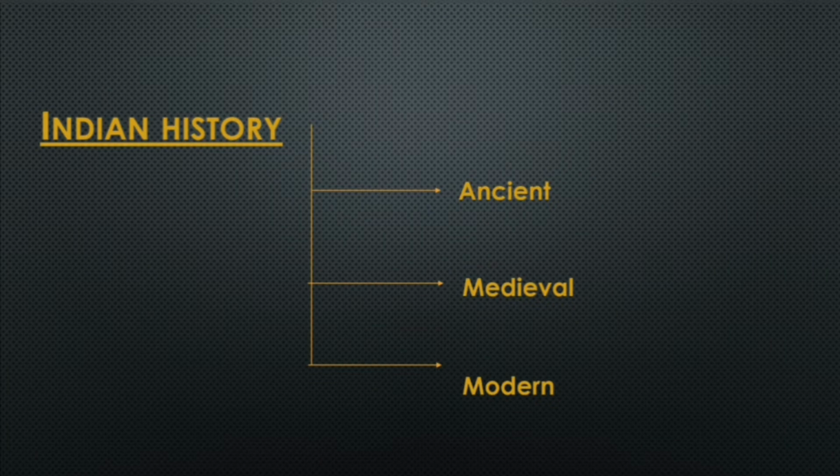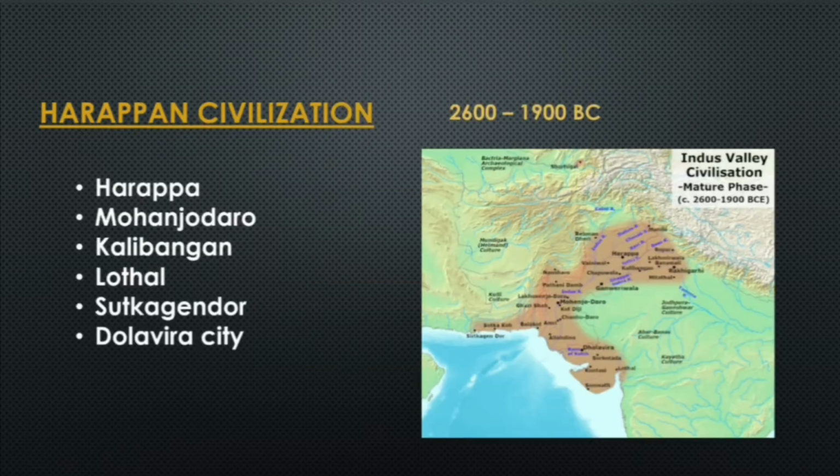Indian history is mainly divided into three: one is ancient history, then the medieval one, and the modern one. The ancient period is from the earliest to the mid 8th century AD. So today we will discuss the ancient history of India.